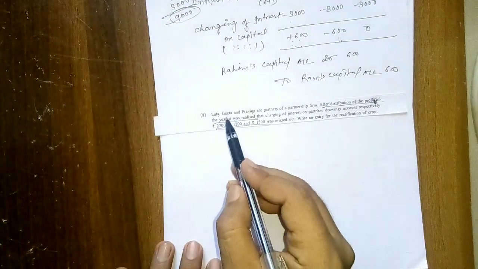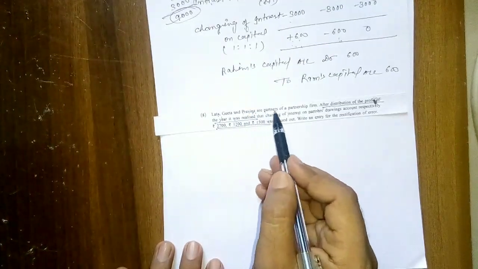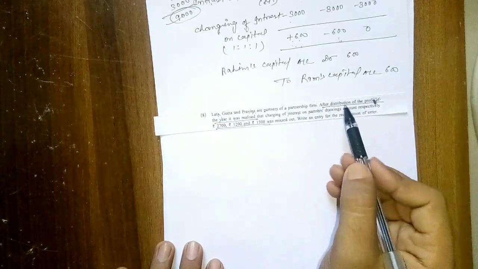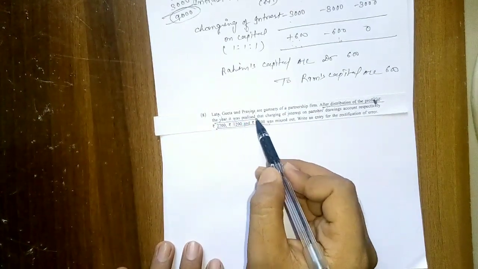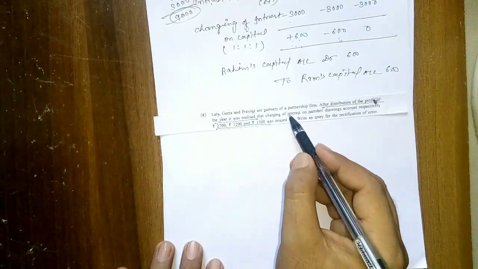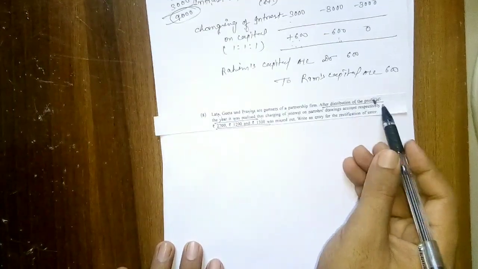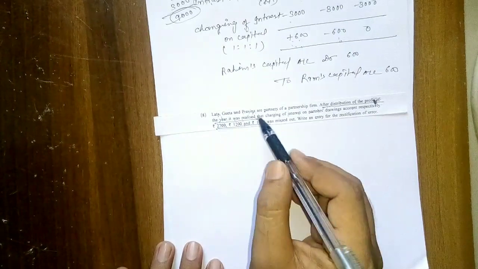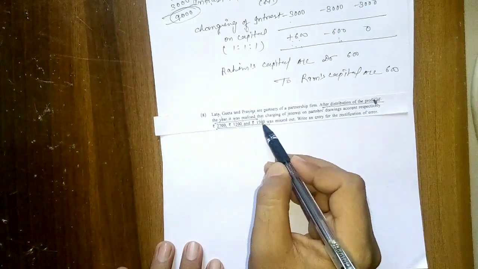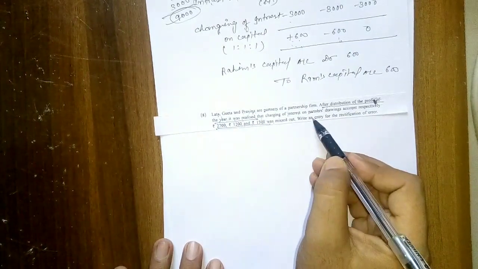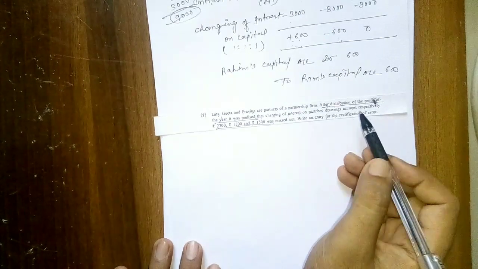Now question number 8. Lata, Geeta and Parveena are partners of a partnership firm. After distribution of profit of the year, it was realized that charging of interest on partners drawing account, respectively rupees 2,700, rupees 1,200 and 1,500, was missed out. Write an entry for the rectification of error.